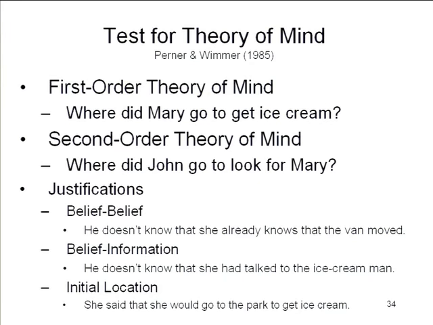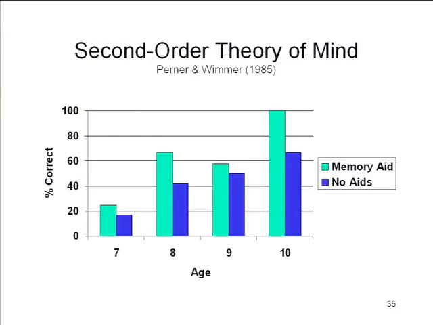Well, here's how subjects perform. These are normal intact children on second-order theory of mind, and notice what the age range is. 3-, 4-, 5-year-olds fail this task. They just can't perform it at all, even though they do fine with first-order false beliefs. They can't handle second-order false beliefs. 7-year-olds have a lot of difficulty here. In the blue, we've got performance with no aids. In the green, we've got performance when you give them a little memory aid.